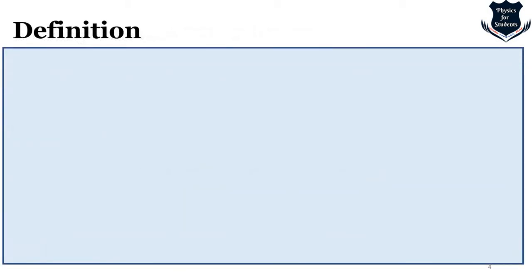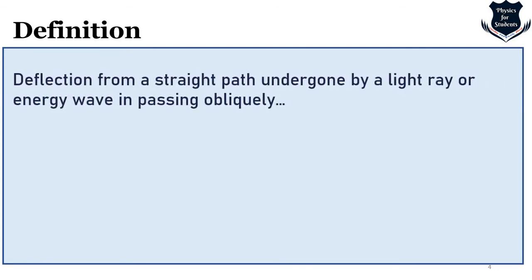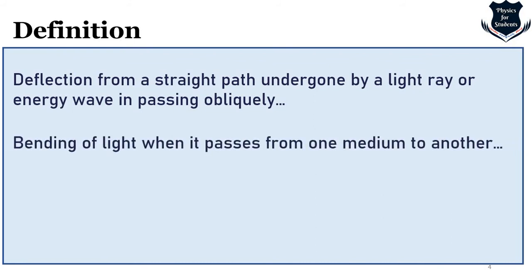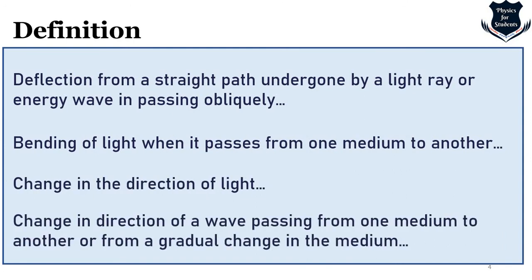Now if we go to the definition part of refraction, you might see two or three more definitions here, but it is good to read all of them so that we can have a solid understanding of the concept. The first one shows deflection from a straight path undergone by a light ray or energy wave which is passing obliquely. This is important. It should pass obliquely. We will come to know why it is so. You can also call it bending of light when it passes from one medium to another. It is a change in the direction of light, a change in direction of a wave passing from one medium to another, or from a gradual change in the medium.